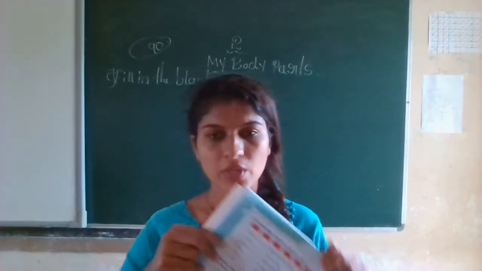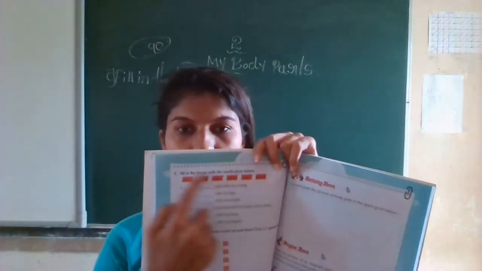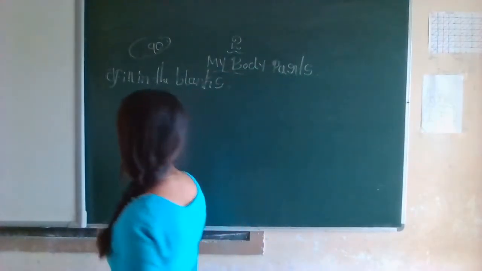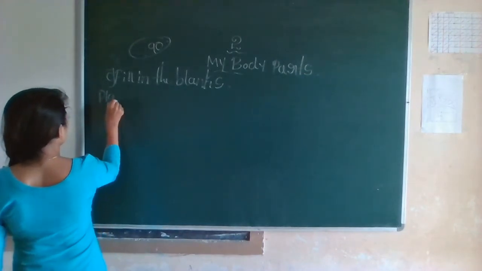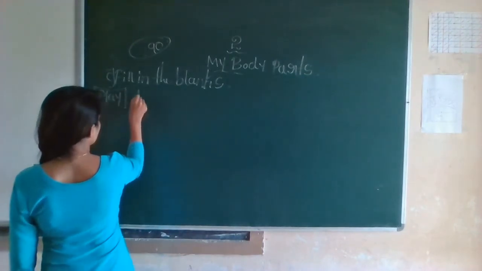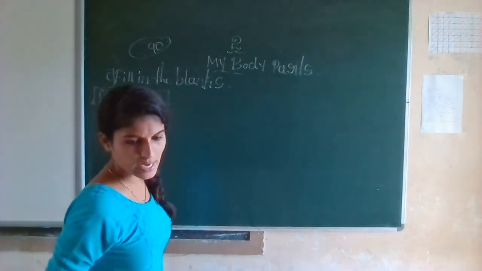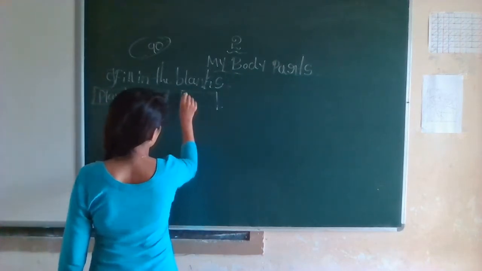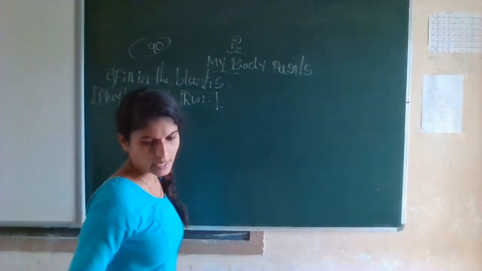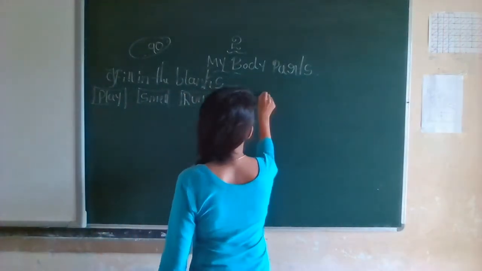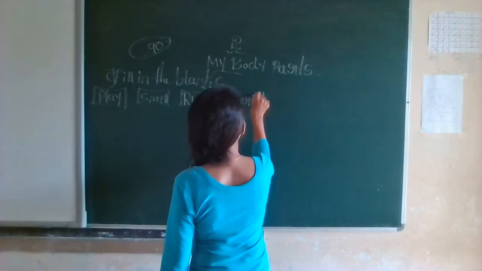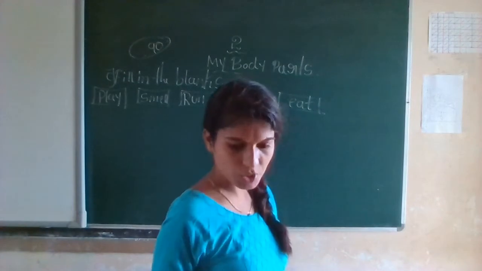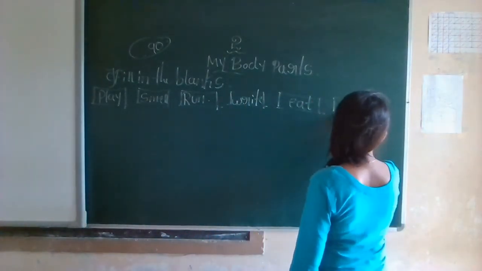See, I will show you here. This is here. Yes? 6 boxes are there. It means they have given 6 words. Okay. First one is play. Next one is, what is that? Smell. Next one is run. Okay. Next one is write. Next, eat. And the last one is move.